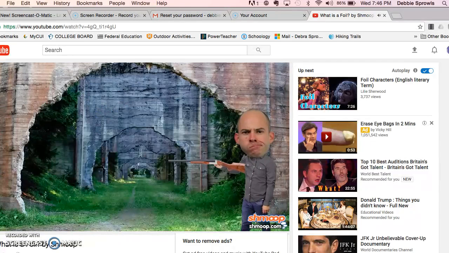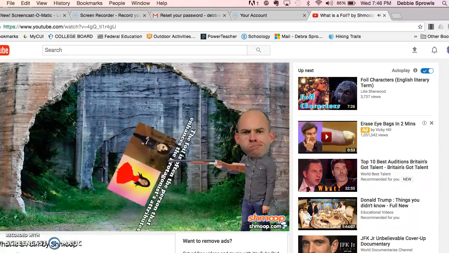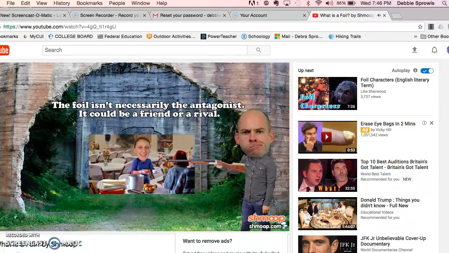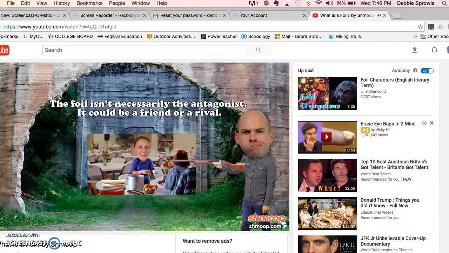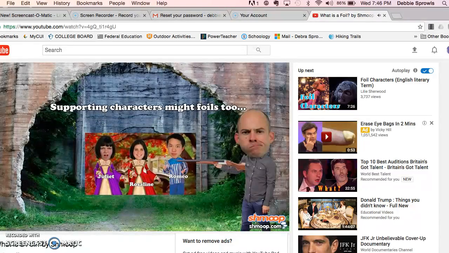So when you're hunting for the foil, remember the following. The foil is often the person who enhances the protagonist's attributes, but the foil isn't necessarily the antagonist. It could be a friend or a rival. And supporting characters might have foils too. Score 1 for the little guys.